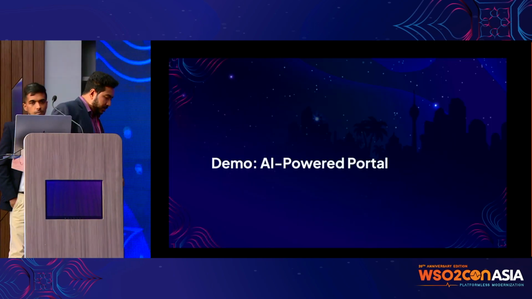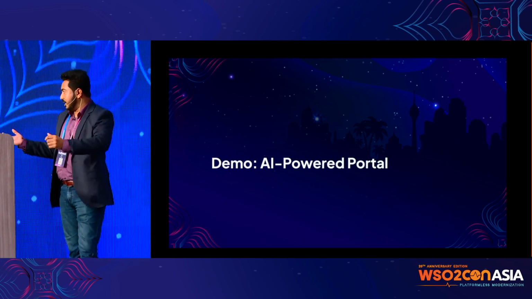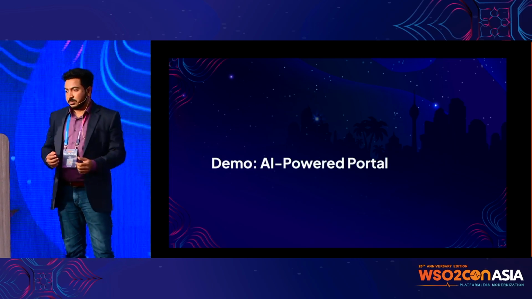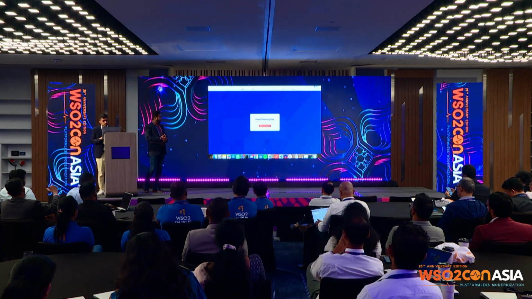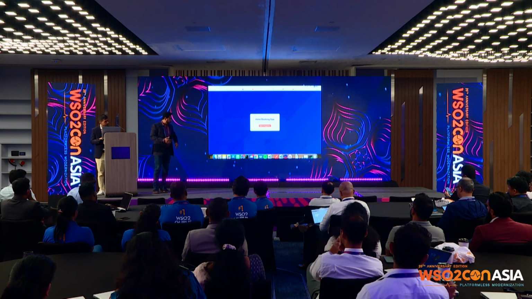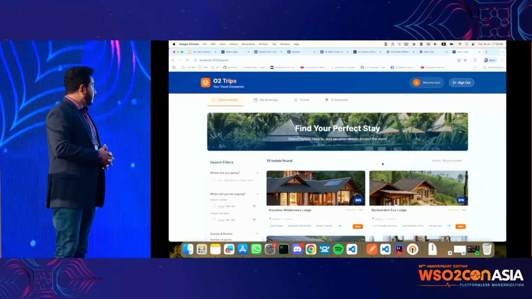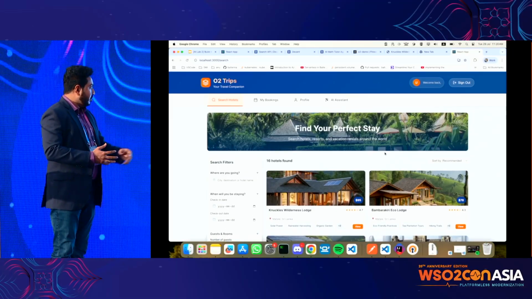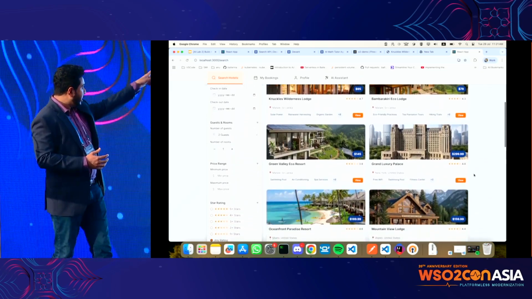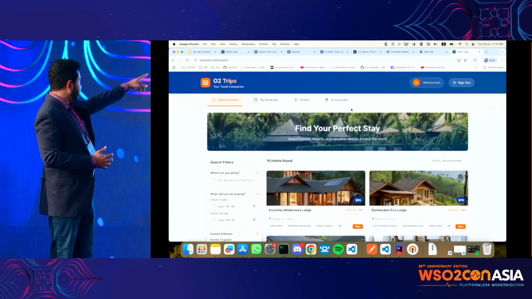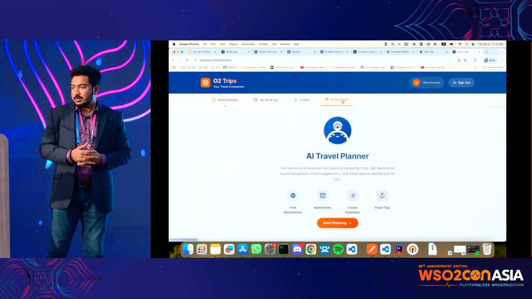And we will showcase what the end product looks like. I think Anjana can take us through the demo. So we already have a website set up for that, and of course we have logged in, so we know who you are in this setting. This is the current flow we have right now, and we want to improve that. There is an AI assistant tab on the top, and that's where we will give the new experience to our users. So let's go there.